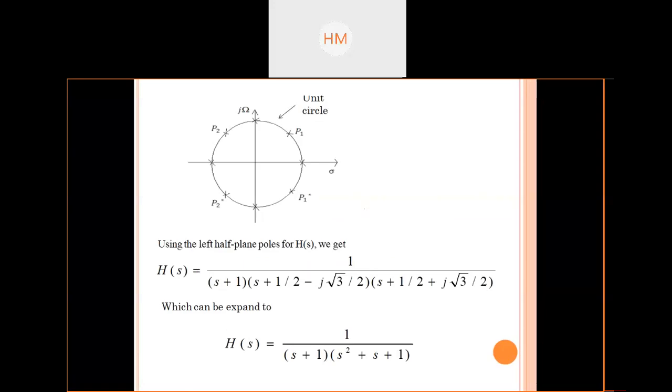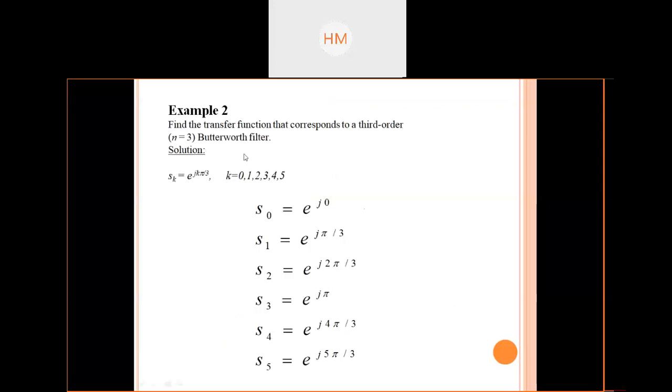Now write down the second question. Find out the transfer function corresponding to a third order, n is equal to 3, Butterworth filter. Finish, students.